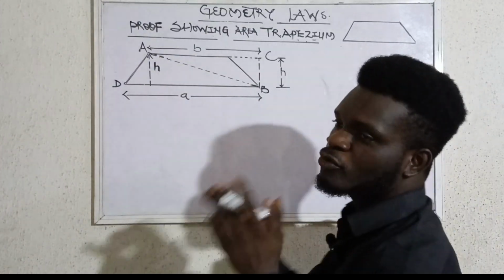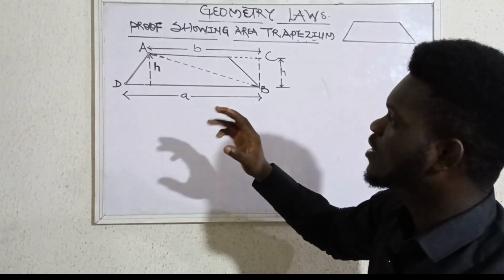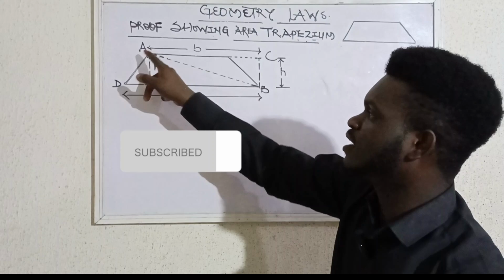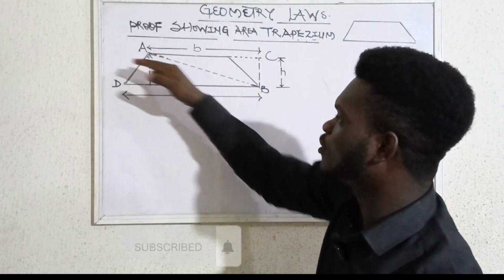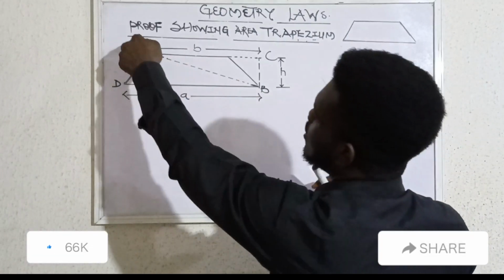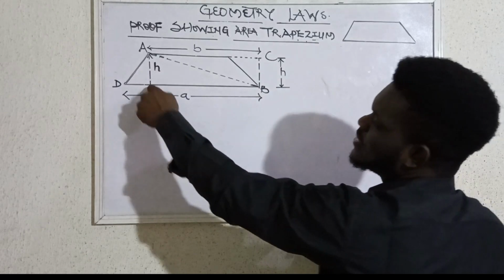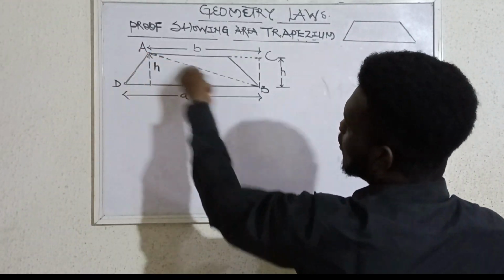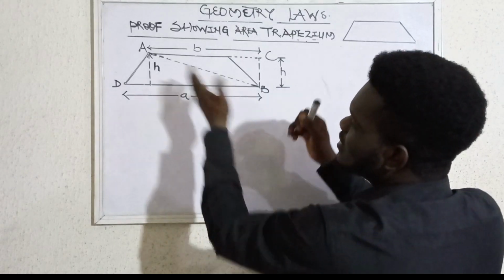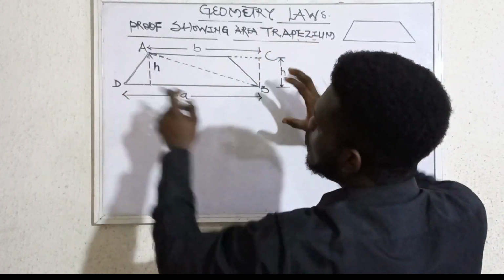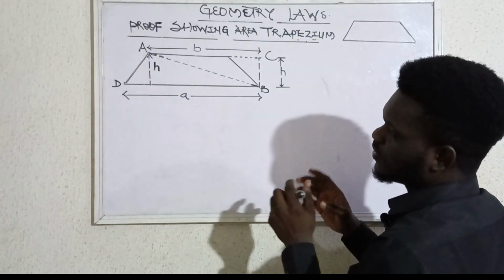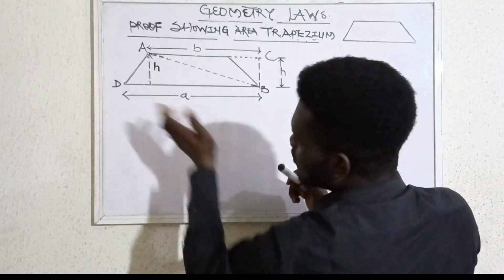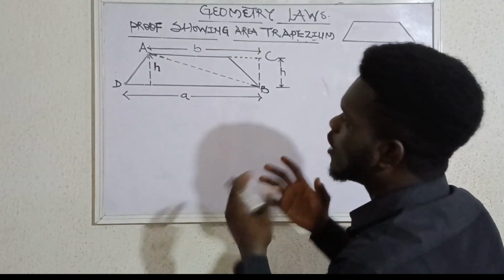One thing, the angle you must look at it from: if you can see, there's a line AB, and it is also the diagonal of the trapezium. If I call this place T, it will become ACBT. So AB is the diagonal, and this diagonal splits this trapezium into two triangles. If you watch properly, you can see there's a triangle at the top and a triangle at the bottom. So once you've seen these triangles, now what do we do?